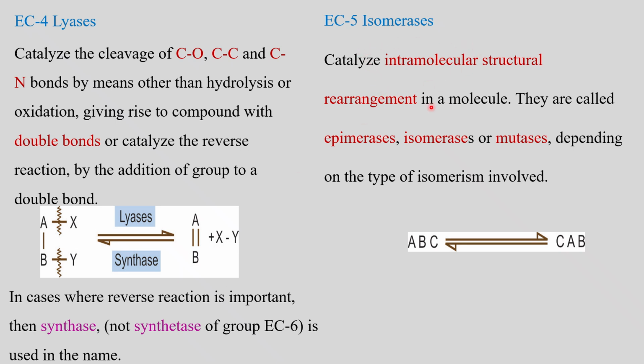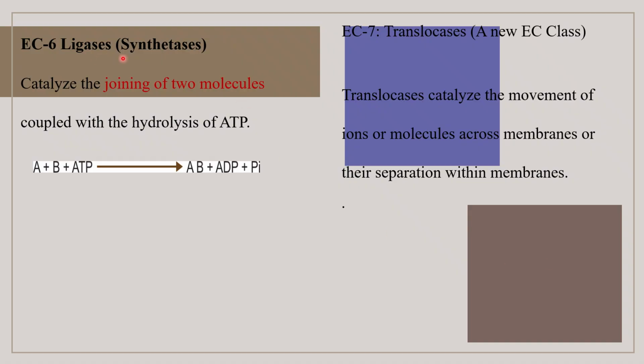EC5, the isomerases, catalyze intramolecular structural rearrangement in the molecule. They are called epimerases, isomerases, and mutases, depending on the type of isomerism involved. We can see here ABC converted to another form by rearrangement of the structure through shuffling of bonds, so the arrangement is like CAB. Next are the ligases or synthetases.